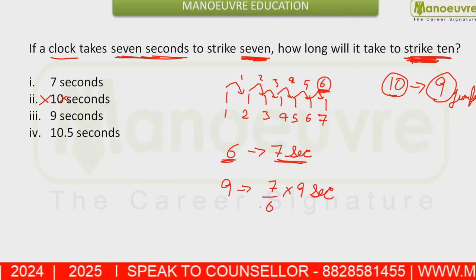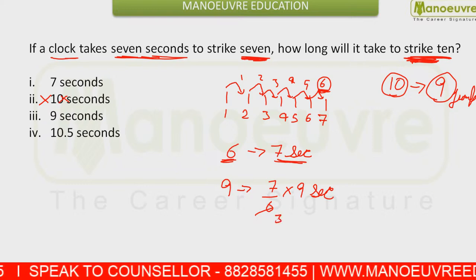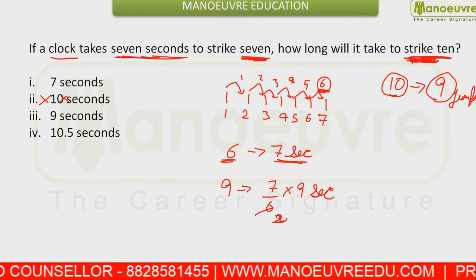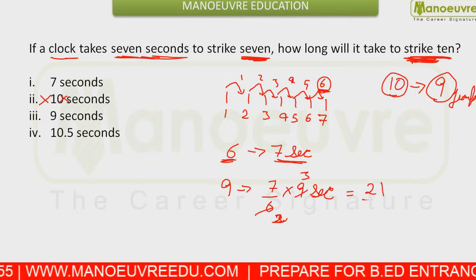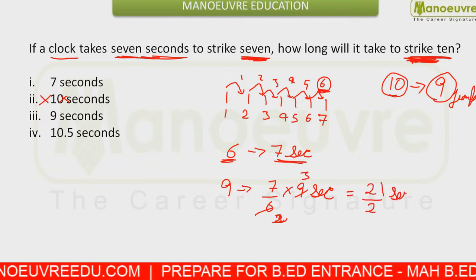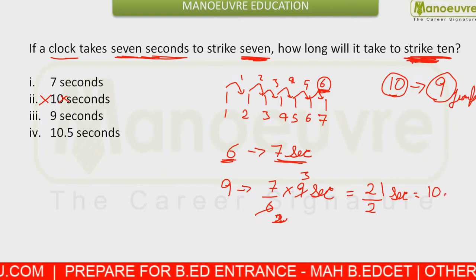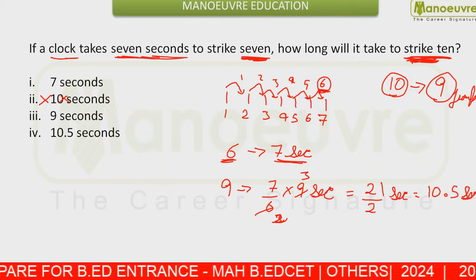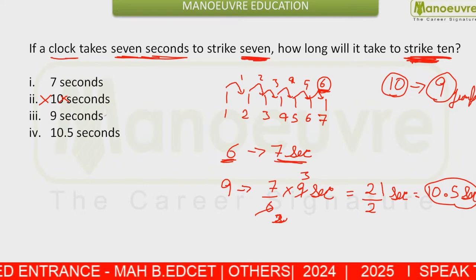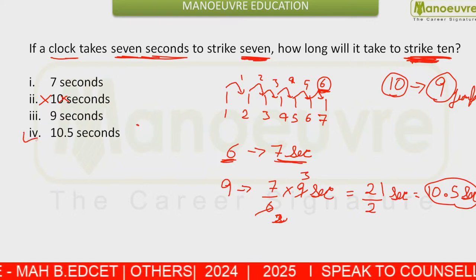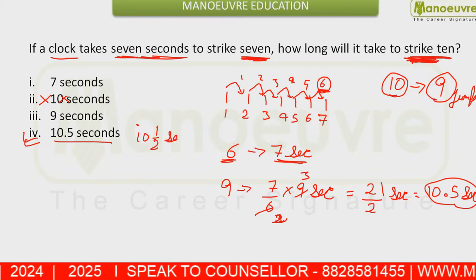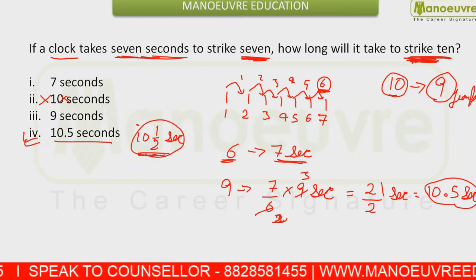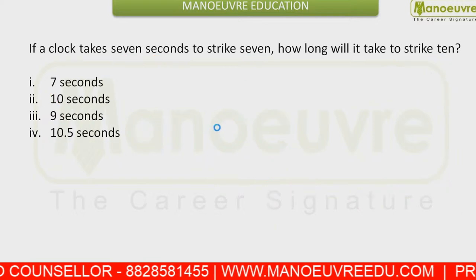You cancel 3 with this 2, cancel 9 with the 3, and you get 3. This is 21 by 2 seconds, or 10.5 seconds. So your answer should be option 4, that is 10.5 seconds, or 10 and 1 by 2 seconds.